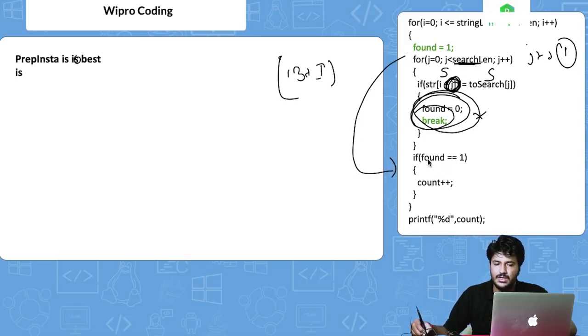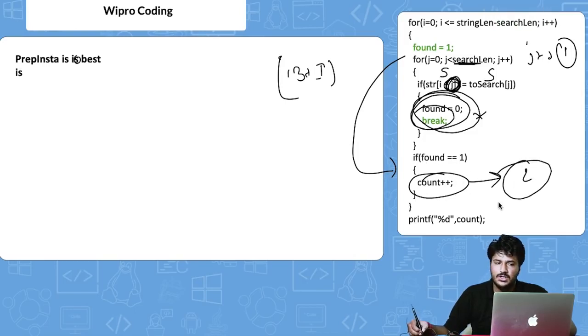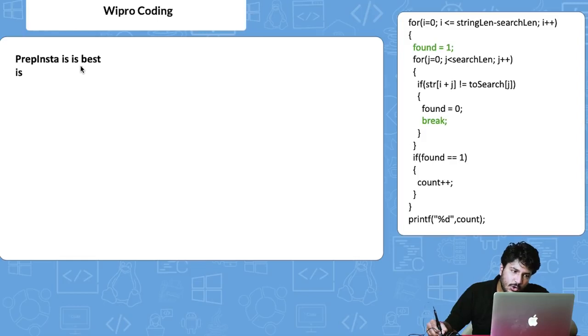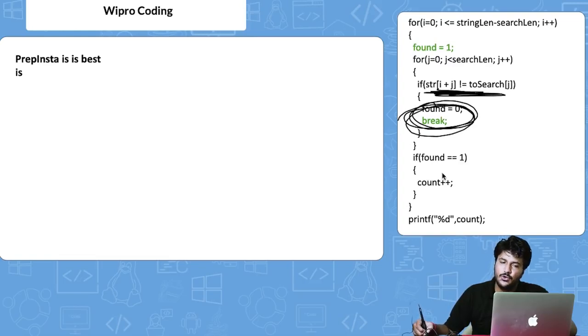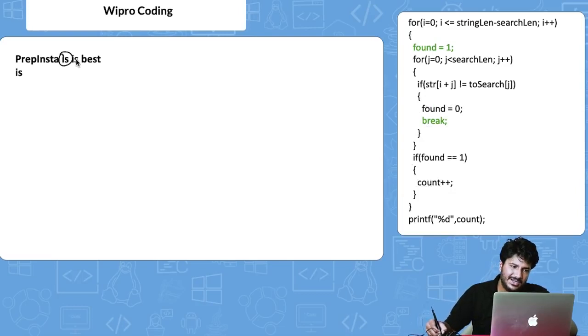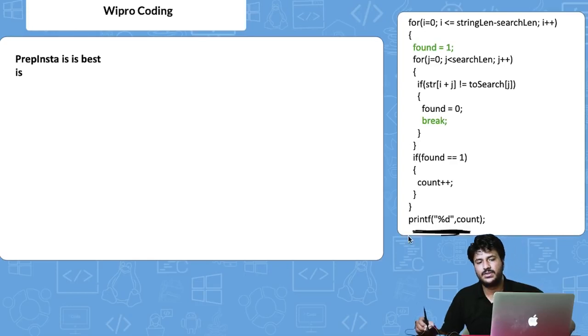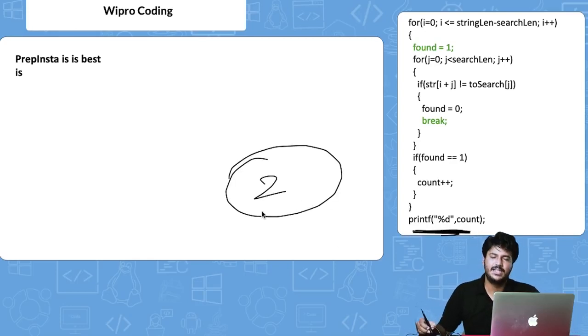It will say, okay, found is again 1, correct, do count plus plus, so count is equal to 2. So this will happen. Finally the whole code will run, the same thing will happen. This condition will get satisfied every time. Found value will remain 0, this count will not get increased, this will only get increased twice, here and here, right? Finally we print out the count value here and the final count value is 2.